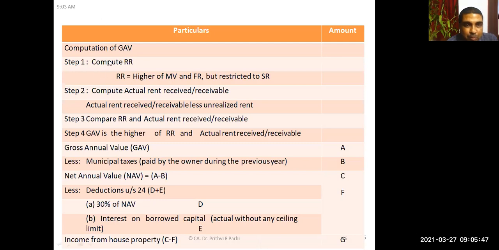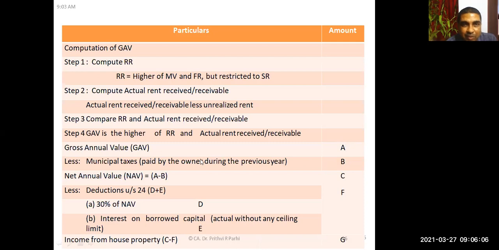So first, compute reasonable expected rent. You know this formula. Then compute actual rent received or receivable after deducting unrealized rent. This also you know. Then compare reasonable rent and actual rent, whichever is higher, you pick up, and that is your gross annual value.